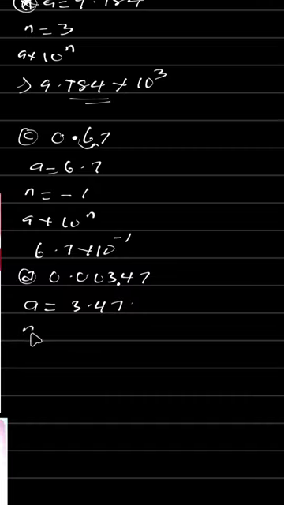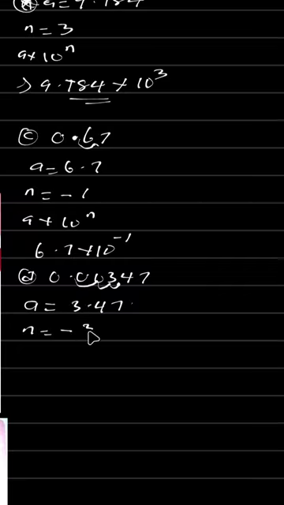Now, to get the value of our n, we have it in two cases. The first case: after you place a point at the first number after the 0, you count backwards until you get to the original point that was given in the question. We count 1, 2, 3. We get to the original point. We counted 3 times, and since you are counting backward, that means minus 3. So our n is equal to minus 3.